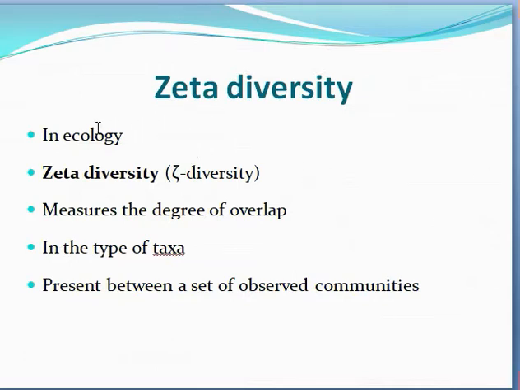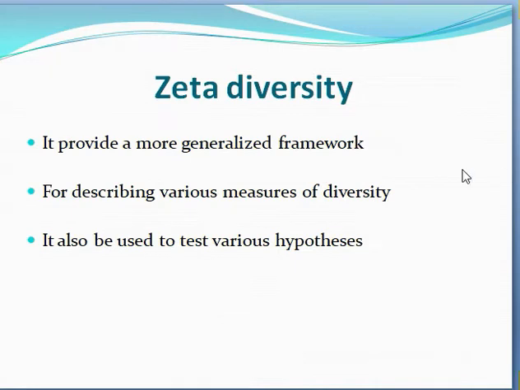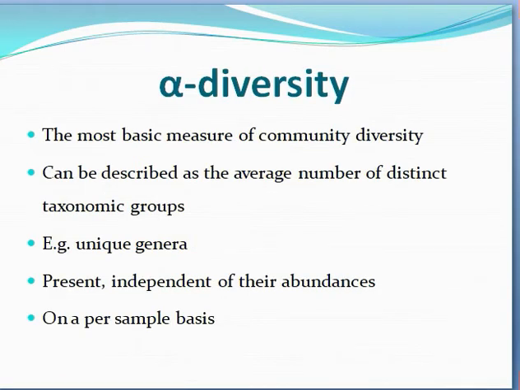What is zeta diversity? In ecology, zeta diversity measures the degree of overlap in the type of taxa present between a set of observed communities. Zeta diversity provides a more generalized framework for describing various measures of diversity. It is also used to test various hypotheses. Now we will explain all these diversities one by one.